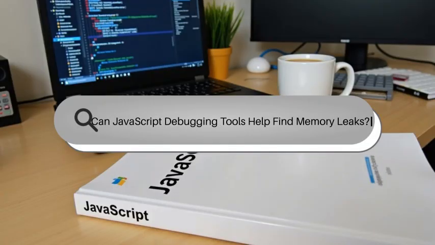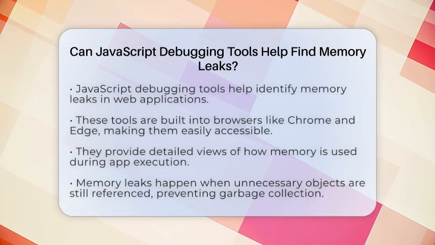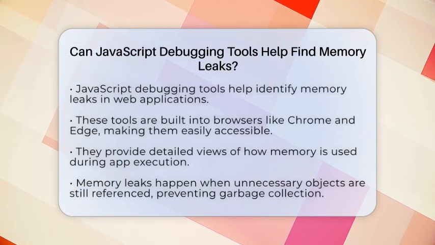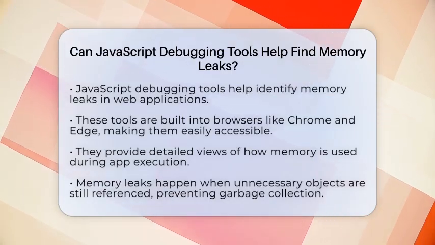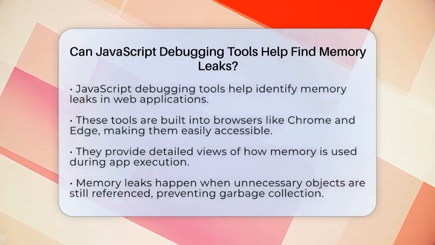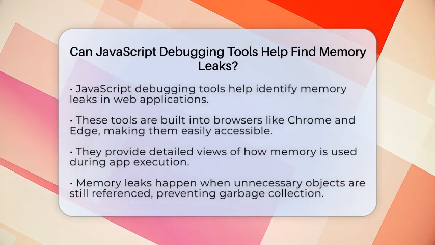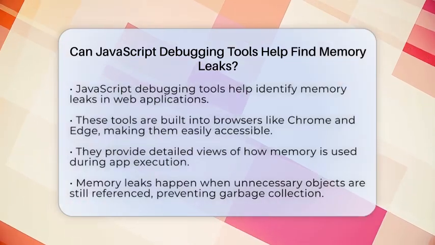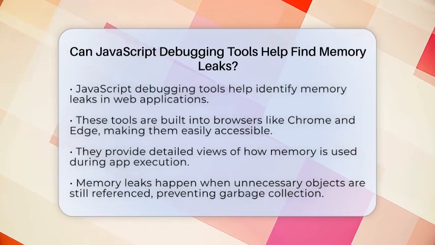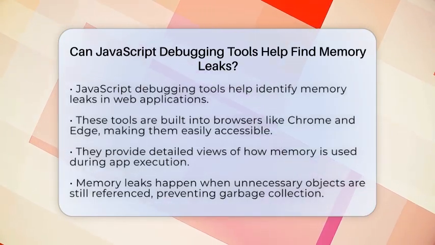Can JavaScript debugging tools help find memory leaks? Imagine trying to find a tiny leak in a boat's hull while it's floating in the water. That's similar to tracking down memory leaks in a web application. Developers often face the challenge of figuring out why their app suddenly slows down or crashes. This is where JavaScript debugging tools come into play.